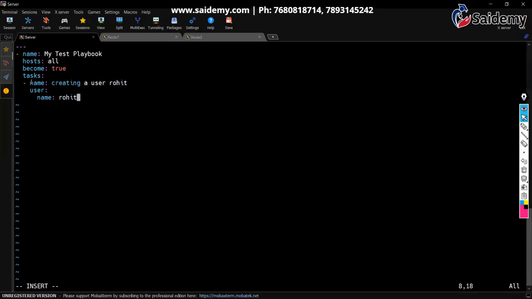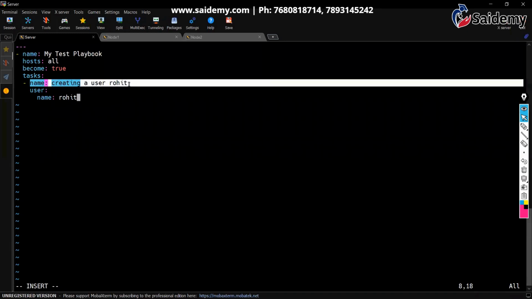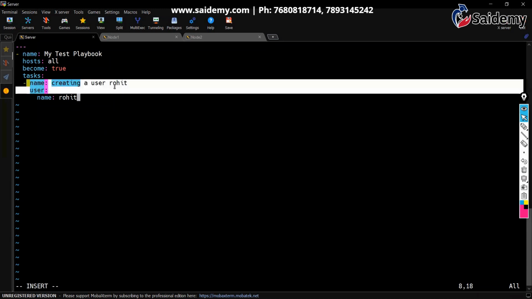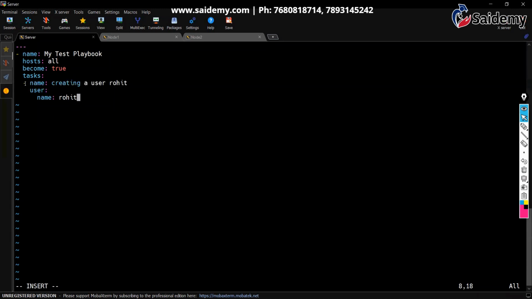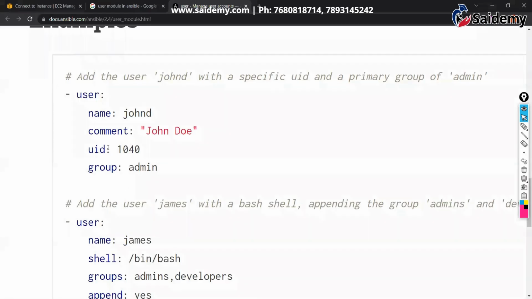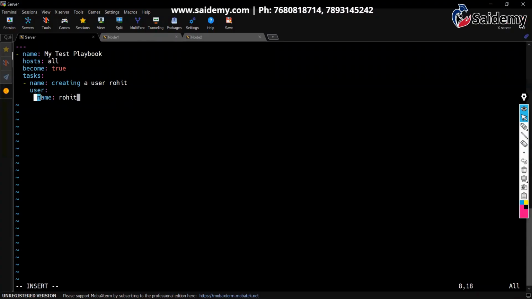Here, see, this is optional. Name equal to sensor. This is just a display name. If you don't give this one, this hyphen you should keep in front of user. That's the thing. So they did not mention any display name. That's why it's user: name: space. You can see name: space. So there are two ways. Either you can follow the way that we followed earlier or this way. Both are kind of the same.